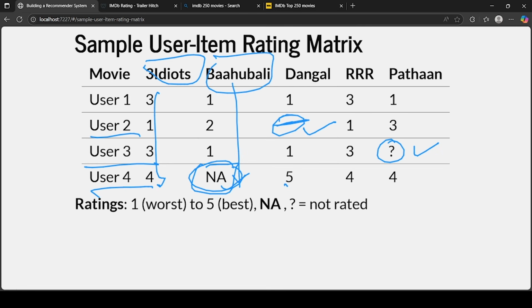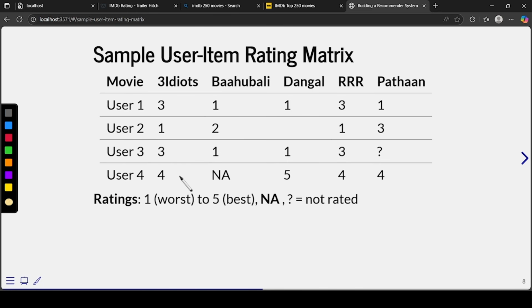If you have no information about the movie but you have the user ratings, a movie is just this factor, right?